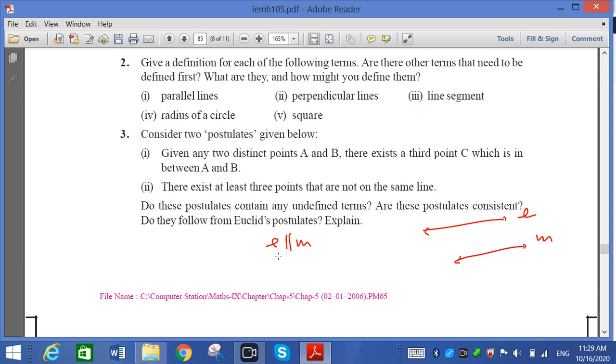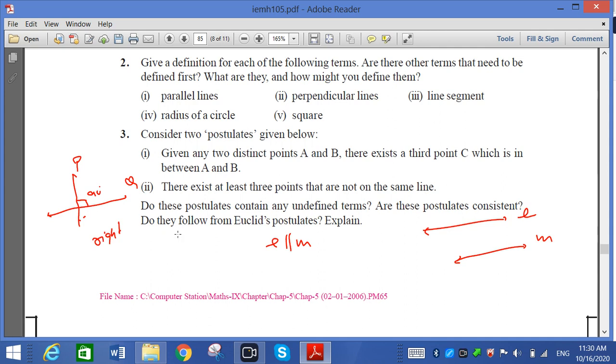Now next, perpendicular lines. Again perpendicular line, how can we draw? We can draw perpendicular line by using a 90 degree angle. So two lines P and Q in the same plane are said to be perpendicular if they form a 90 degree angle, a right angle. Then we can say perpendicular lines. Two lines are said to be perpendicular if they form 90 degrees between them.